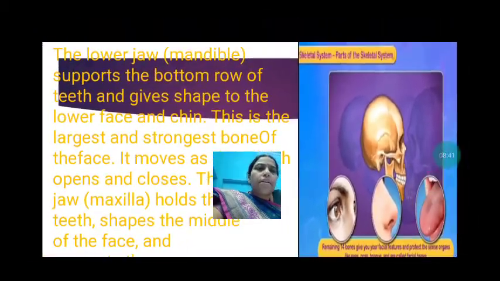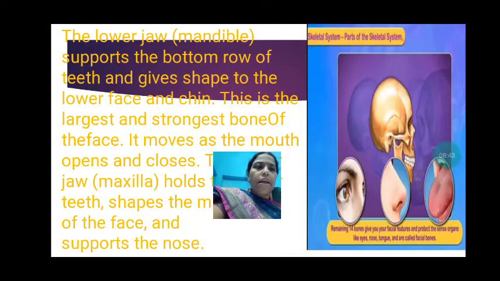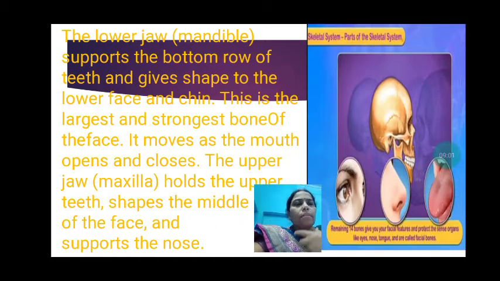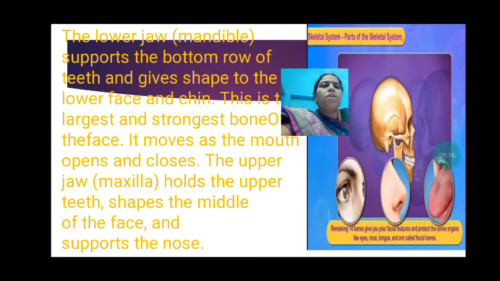The lower jaw, also called the mandible, holds the bottom row of the teeth and gives shape to the lower face and chin. It is the largest and strongest bone of the face. It moves as the mouth opens and closes. The upper jaw, the maxilla, holds the upper teeth.